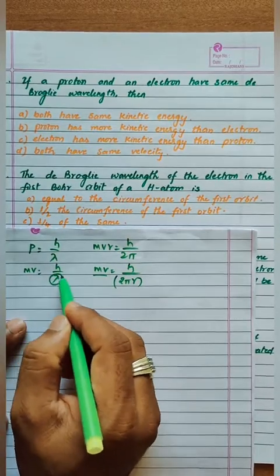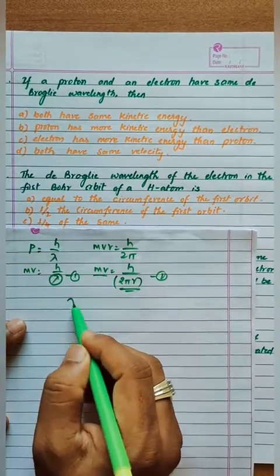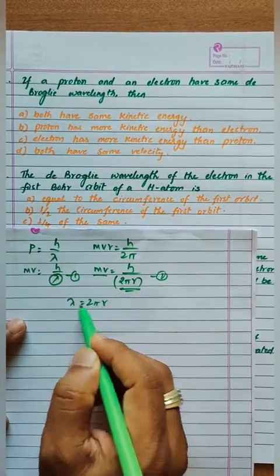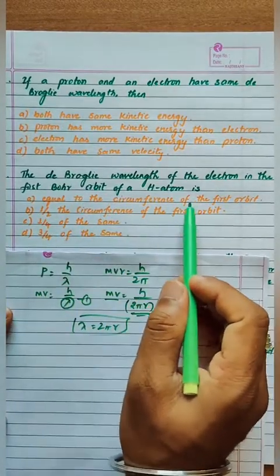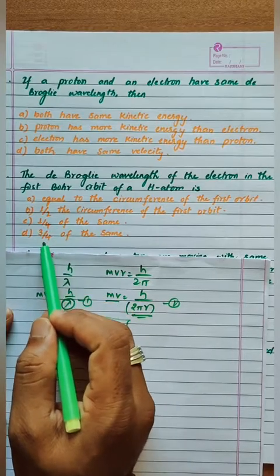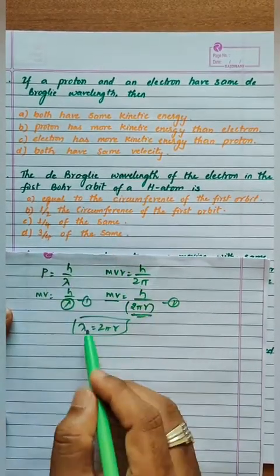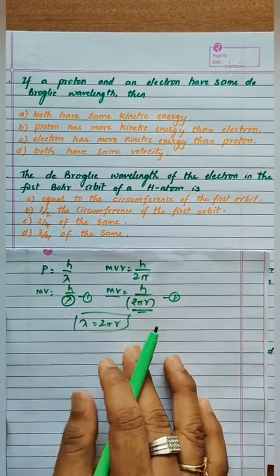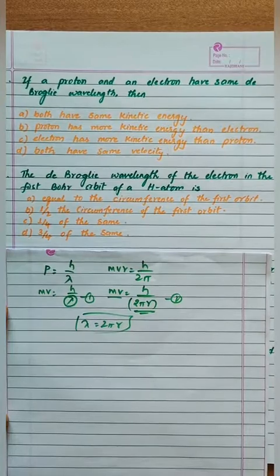So in the place of lambda we have this when you compare both equation number 1 and 2, right? So it means lambda is equal to 2 pi r, correct? So what is the answer? Equal to the circumference of the first orbit. So that itself is the answer. Not the other option, it is not the right answer. Lambda is equal to 2 pi r, that is circumference, so it means equal to the circumference of the first orbit. So option A is the right answer.